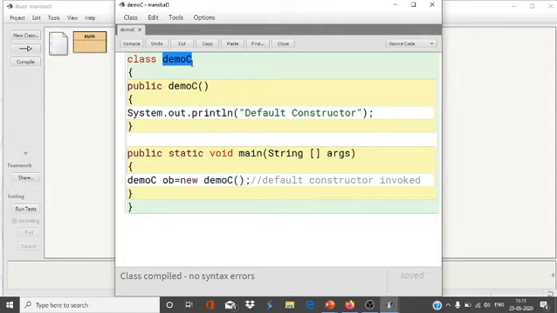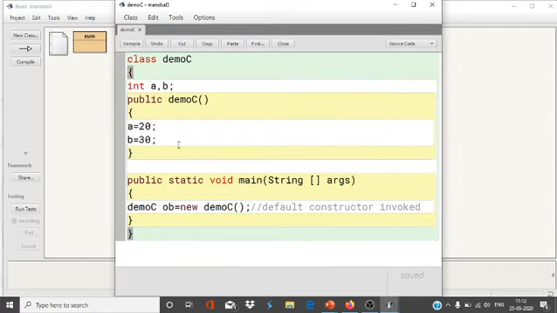Let's see, int a and int b are two variables. So what is the work of the constructor? To initialize these values: a equals 20 and b equals 30. It will initialize those values. In another function you can do other things. So what is the work of the constructor? To initialize the variables of a class. See, the constructor is initializing the variables of a class.